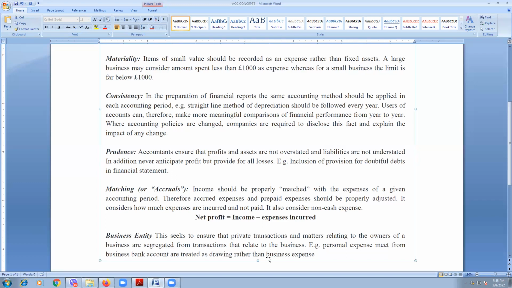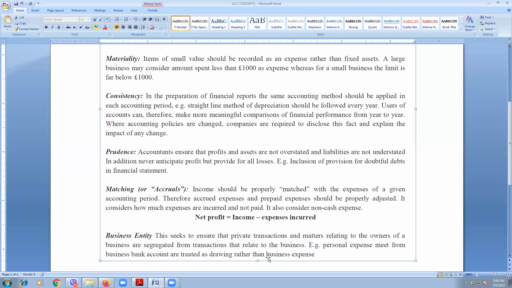For example, if an expense is incurred but not paid, suppose 200 is still owing, in our income statement we must record that 200 as well, though we did not pay, because, for example, the total rent for this year is 1,200 but we have paid only 1,000. However, in the income statement as an expense we must record 1,200 and not 1,000.